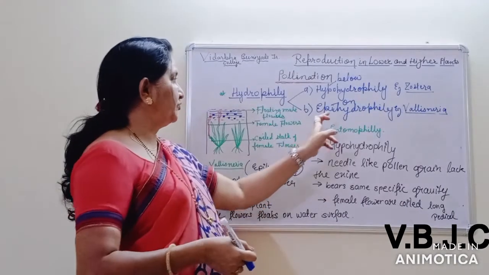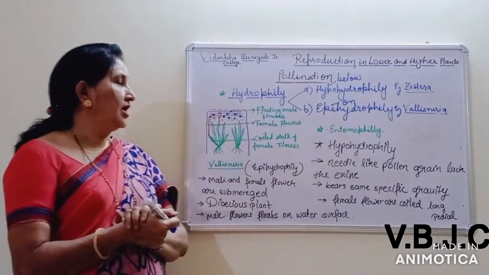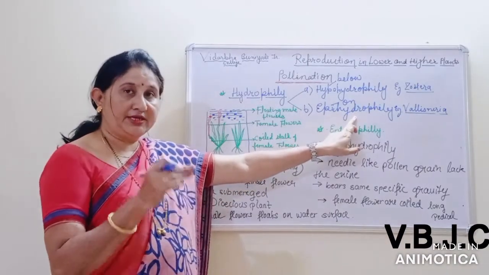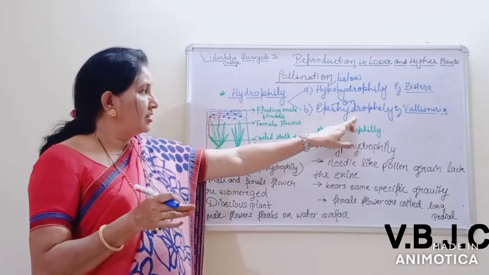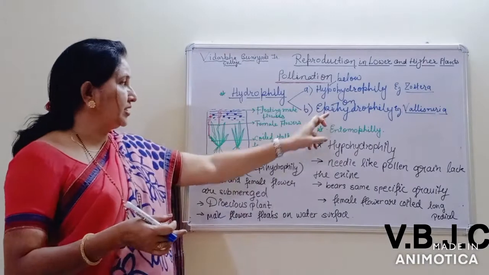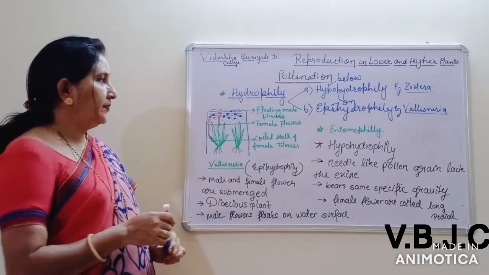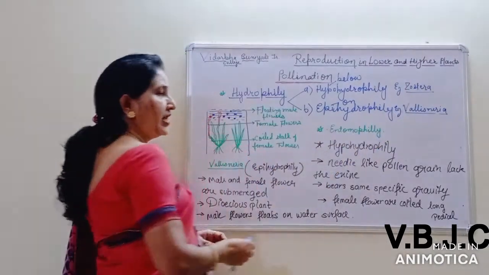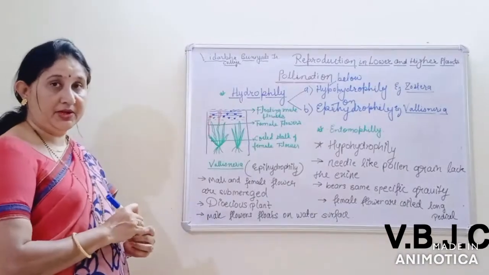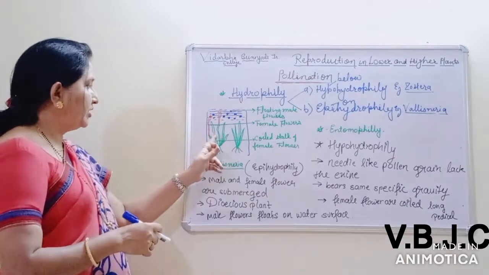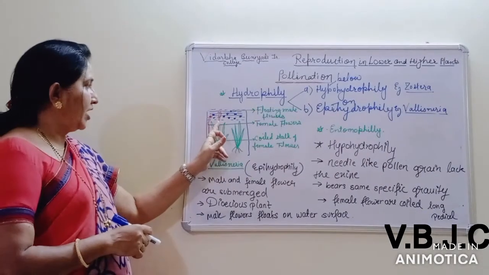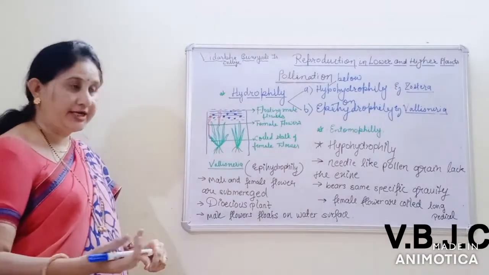The second type of hydrophily is known as epihydrophily, where pollination takes place through the agency of water on the water surface. The example of epihydrophily is Vallisneria. In Vallisneria, there are two types of plants, male plants and female plants. The male plant is also submerged, and the flowers have a long and elongated pedicel.